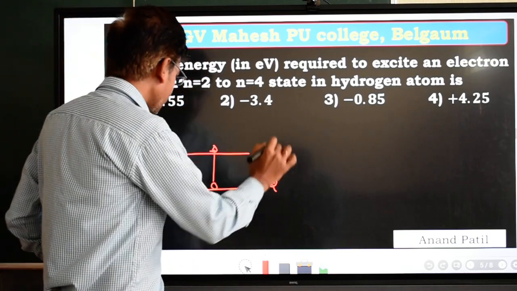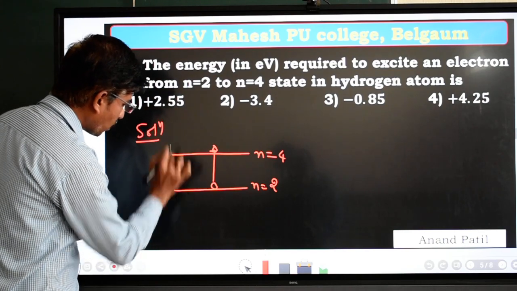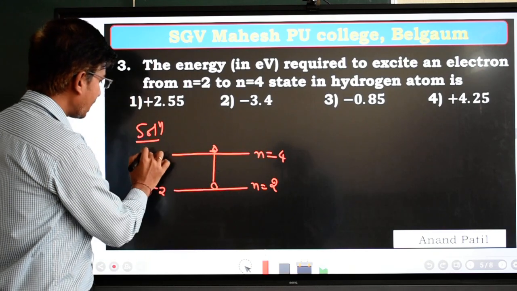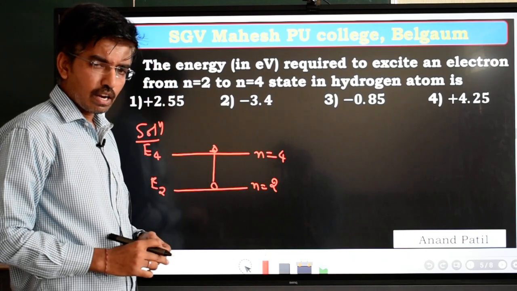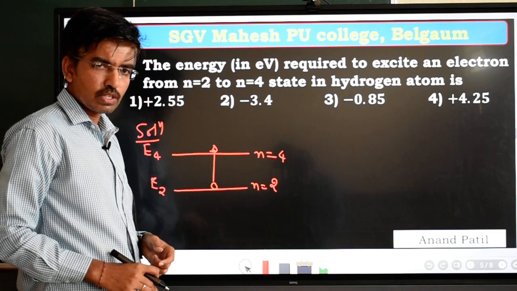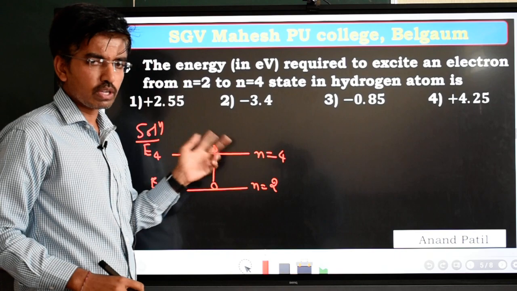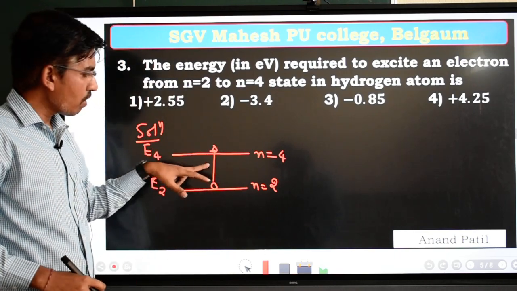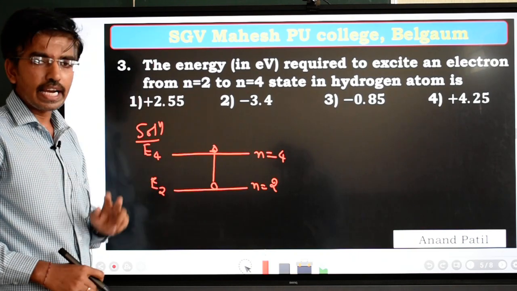Okay, so let us take the energy level corresponding to n equal to 2, that is E2. Similarly, the energy level corresponding to n equal to 4, that is E4. Okay, so the solution is simple. When the electron jumps from n equal to 2 to n equal to 4, for this process we have to apply a certain amount of energy, so that we have to calculate. Then how can you calculate the energy required for this transition? By taking the difference between E4 and E2.